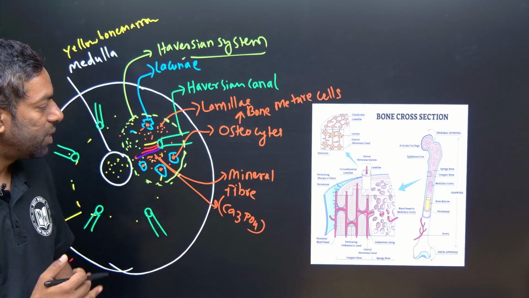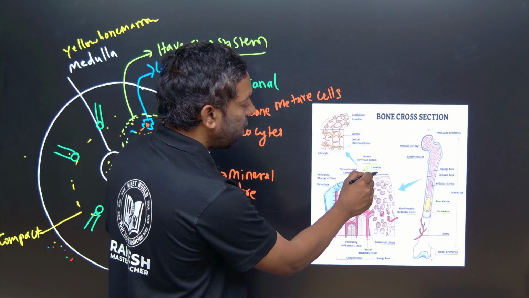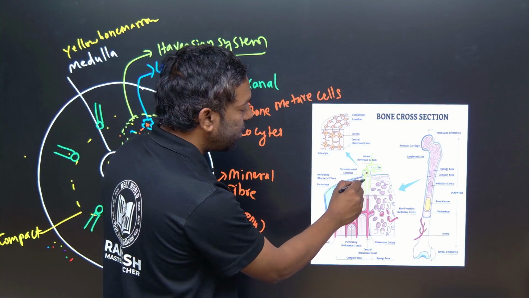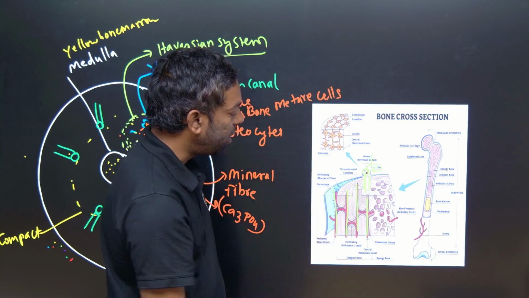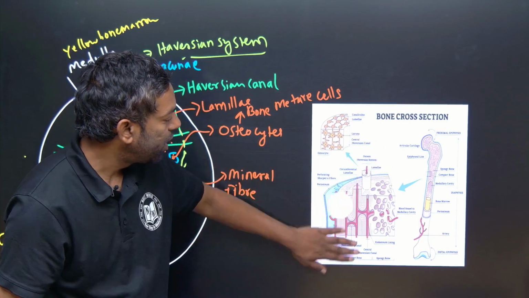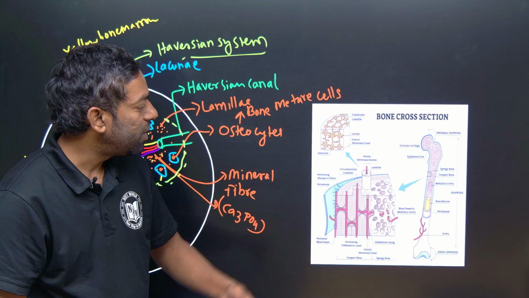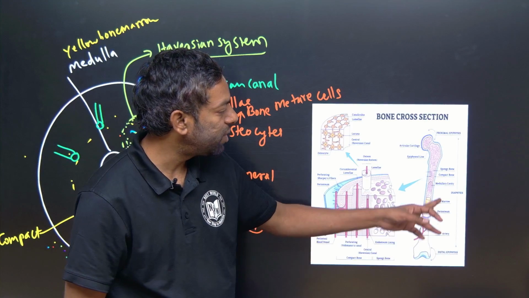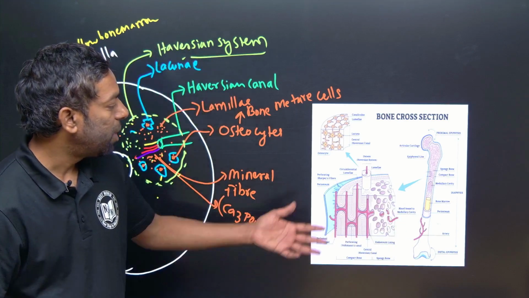Okay. Guys, once again we have to come to that. This is the Haversian canal, lamellae, and the osteocytes. Blood vessels enter into the Haversian canal. Around the Haversian canal there is lamellae. Around the lamellae there is the Haversian system, guys. Yellow bone marrow, red bone marrow, diaphysis, epiphysis. Okay. You have to look into this, you may observe it clearly.